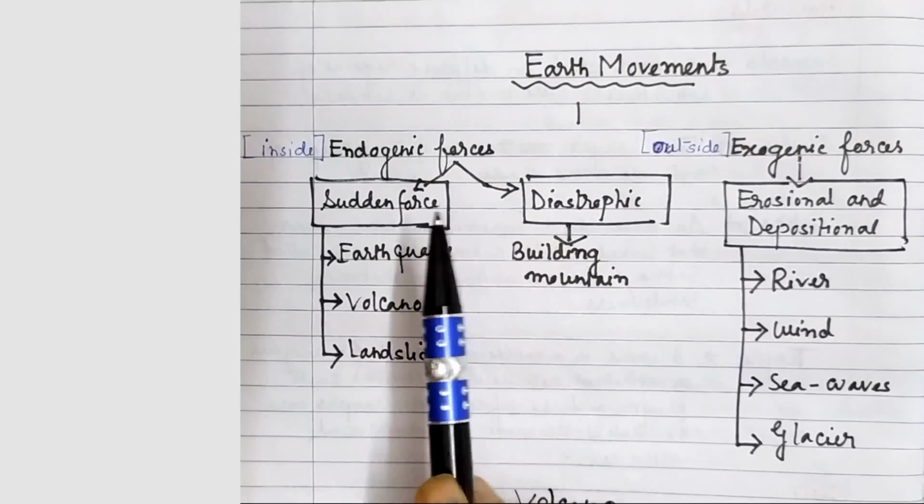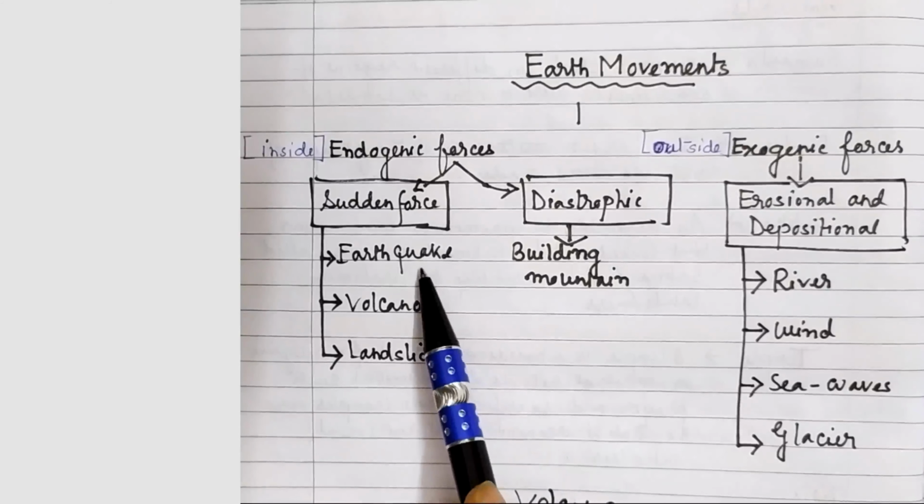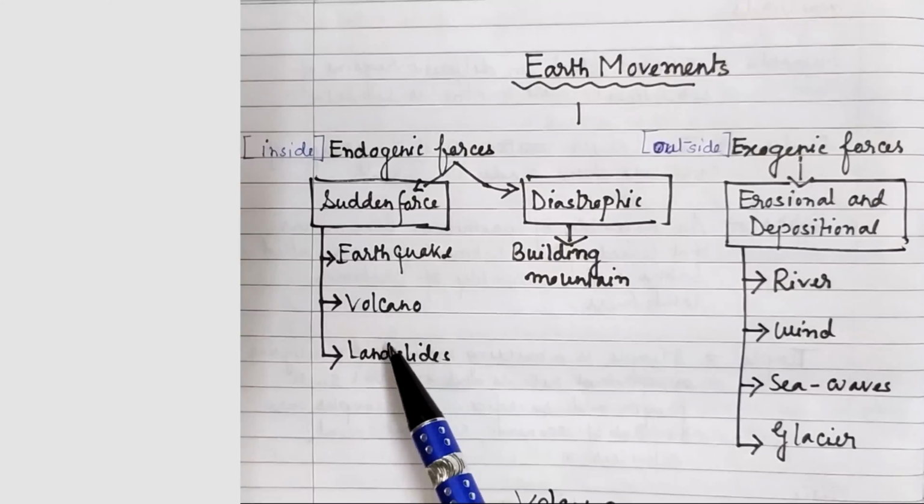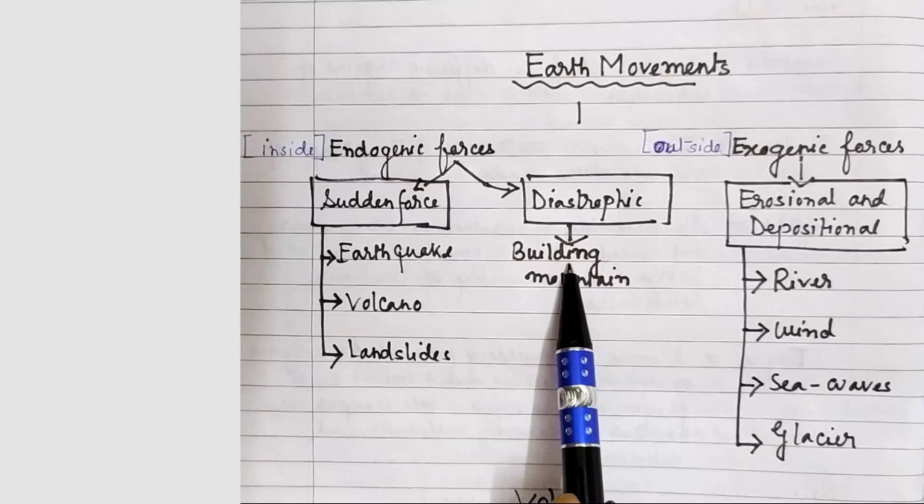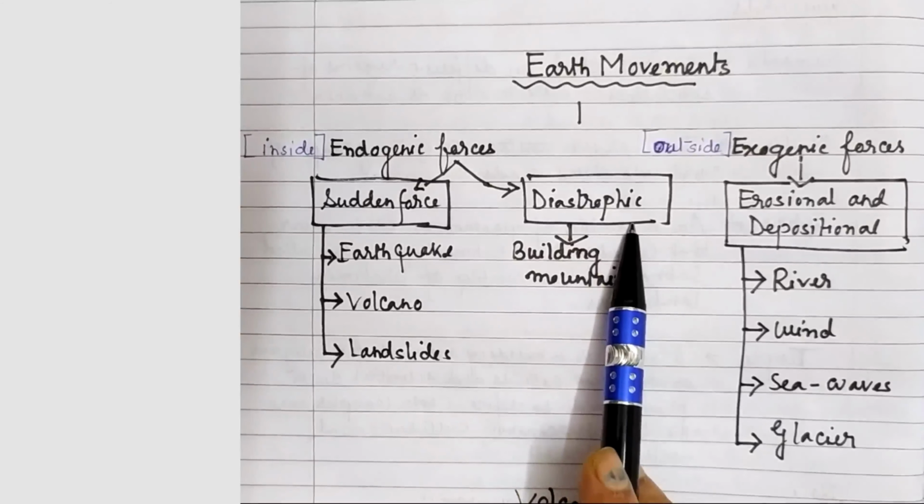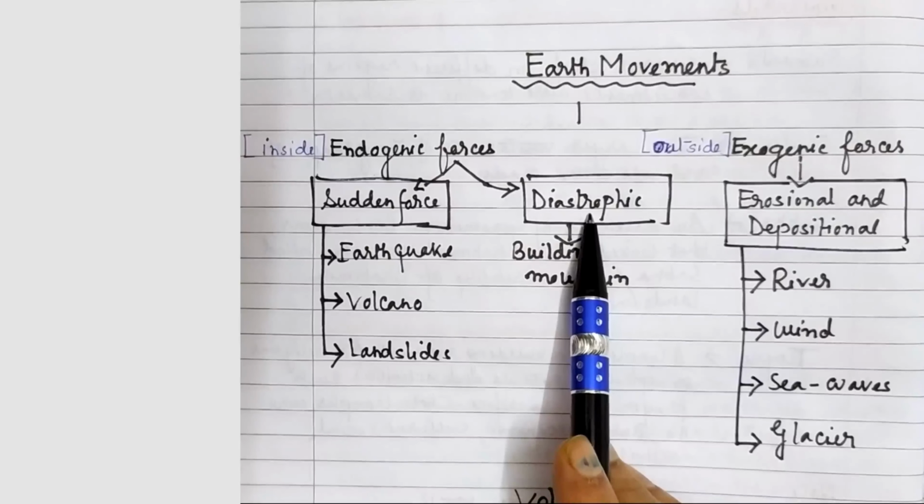You know that there are constant changes seen on the earth's surface. Some changes are sudden and their impact is visible, just like earthquakes, volcanoes and landslides, which are caused by internal forces that bring about a change on the earth's surface. Mountain building forces are called the diastrophic forces. But remember, they are not like sudden forces. They take a long time.